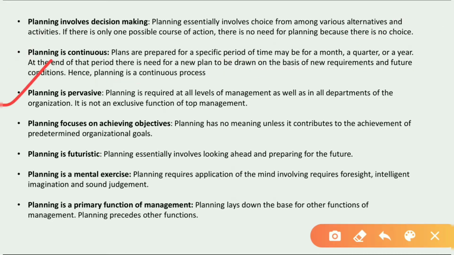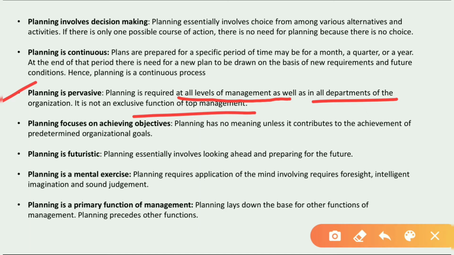Now next point, planning is pervasive. As we have already studied the meaning of pervasive, what do you mean by the word pervasive? Pervasive means universal, which is present everywhere, okay. So planning is also pervasive in nature, means planning is universal. How? Let us understand. See, planning is required at all the levels of management, as well as in all departments of the organization. It is not an exclusive function of top management only, okay.